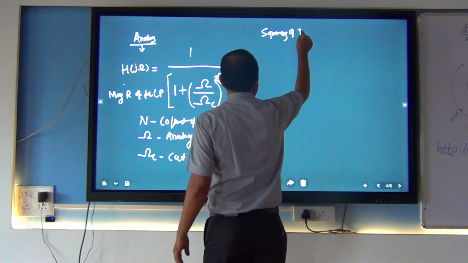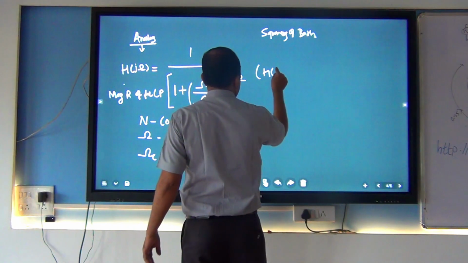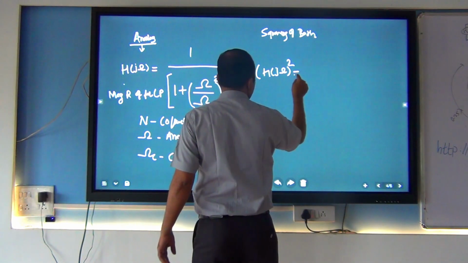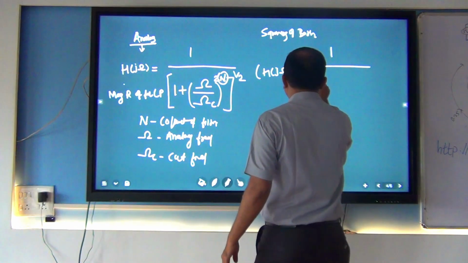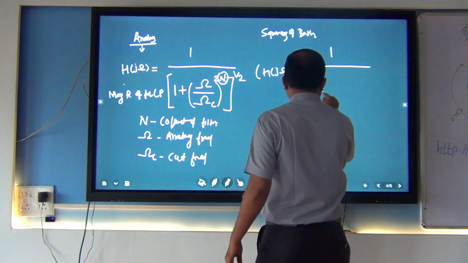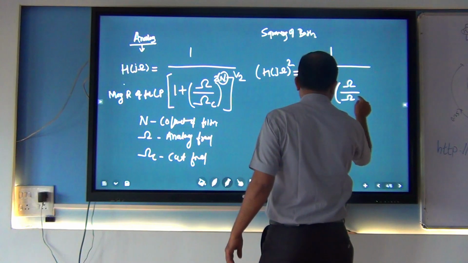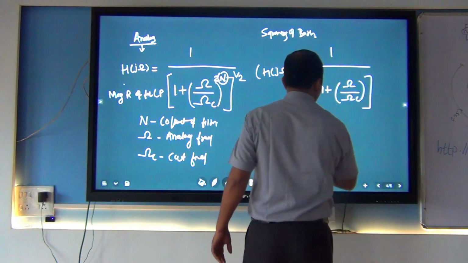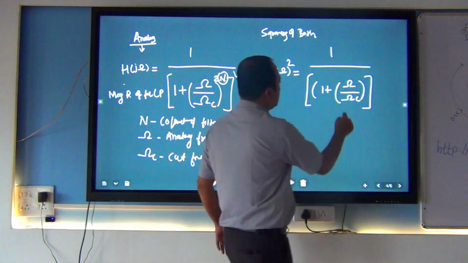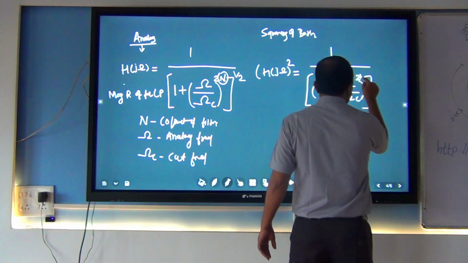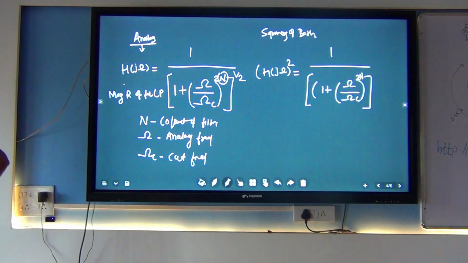Squaring both sides, the square of H of j omega is equal to 1 by 1 plus the ratio raised to 2n. So this equation we can write like this. Why are we doing this? Because our intention is to find the value of n. So this is one equation we have.